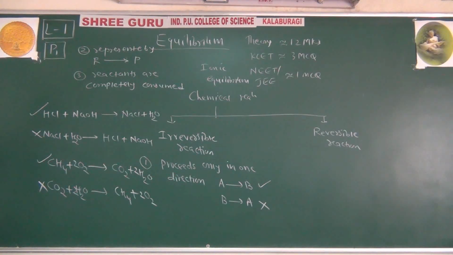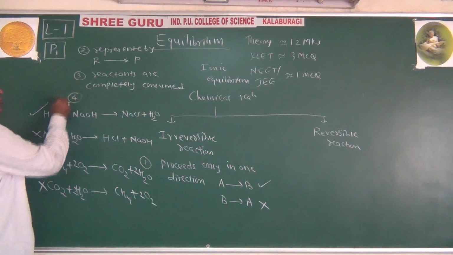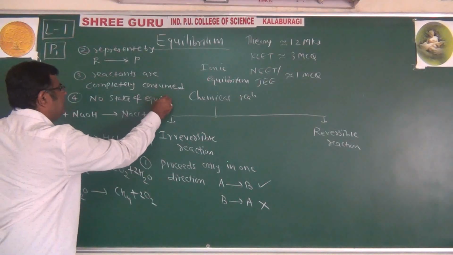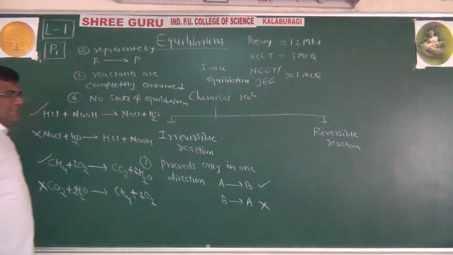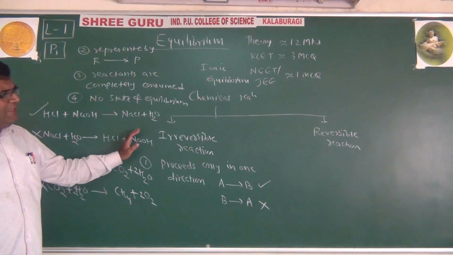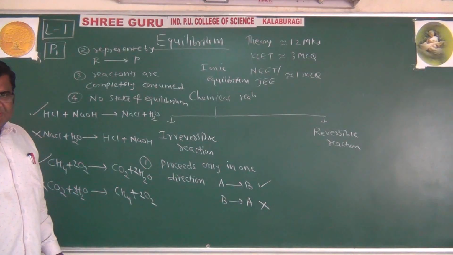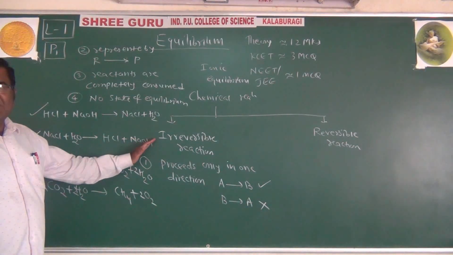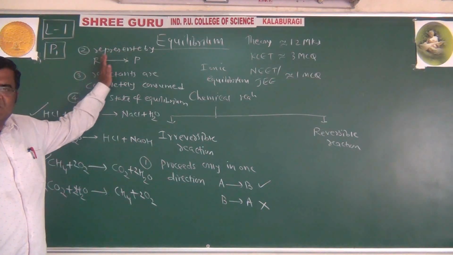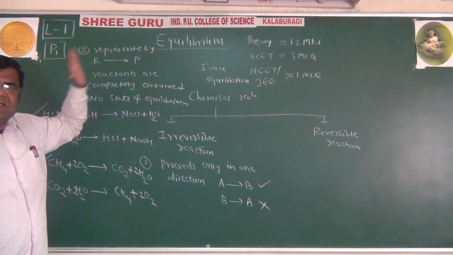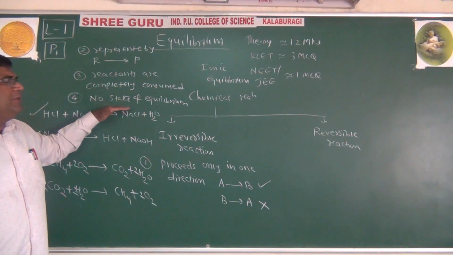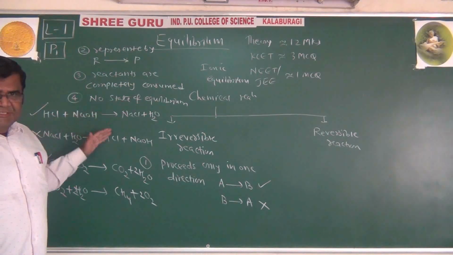The reaction gets completed. Fourth, we can say no state of equilibrium. In this type of reactions, there is no state of equilibrium, because equilibrium arises only in case of reversible reaction. So very simple characteristics of the irreversible reaction: proceeds only in one direction, represented by a single-headed arrow, reactants get completely consumed, and there is no state of equilibrium in this type of reaction.